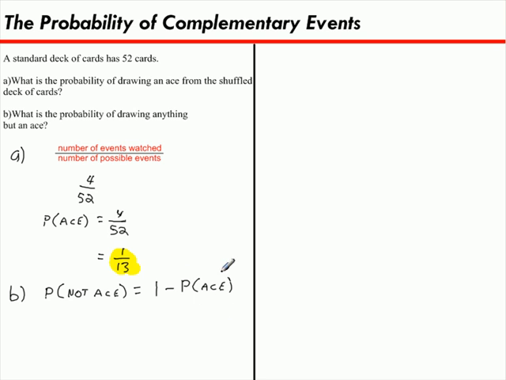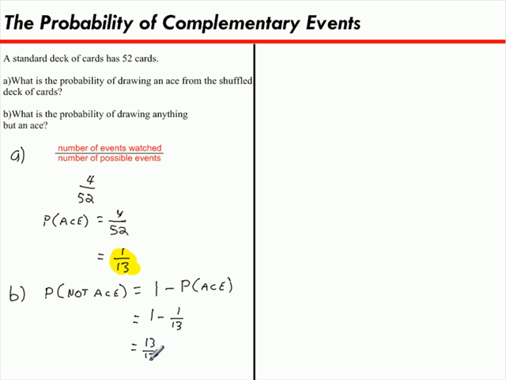And we know the probability of getting an ace. We found it in part A. So the probability of not getting an ace is 1 minus 1 over 13. And now it becomes a bit of fraction math. We have to subtract 2 fractions. Since there's a 13 on the bottom, I need to use that as my common denominator. To turn this 1 into something with a 13 on the bottom, I'm going to multiply the top and bottom by 13, and it's going to look like this.